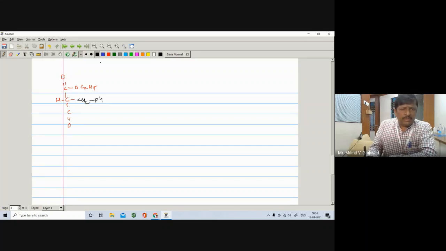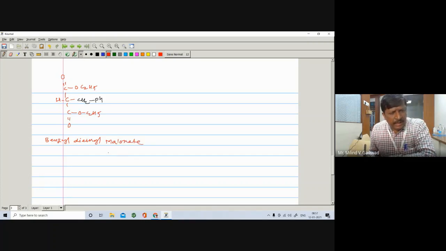Okay, and here is OC2H5. So it is your benzyl diethyl malonate. It is a benzyl diethyl malonate.